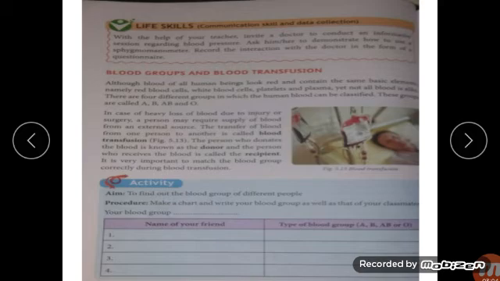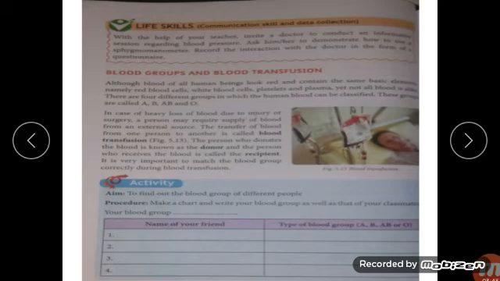They are not the same. There are four different groups in which the human blood can be classified. Our blood is classified in four groups, and these groups are A, B, AB, and O. In case of heavy loss of blood due to injury or surgery, a person may require supply of blood from an external source. Due to any accident, injury, or surgery, your blood is lost, heavy loss of blood is there in your body. So what is required? We need an external source by which you can get the blood.